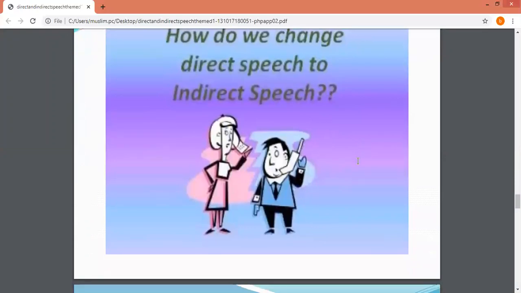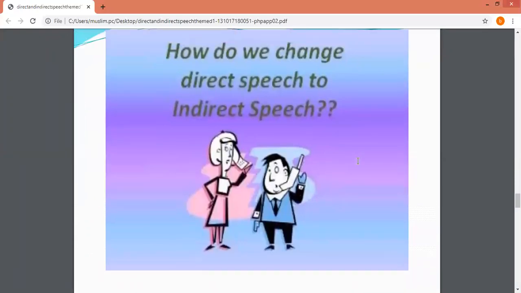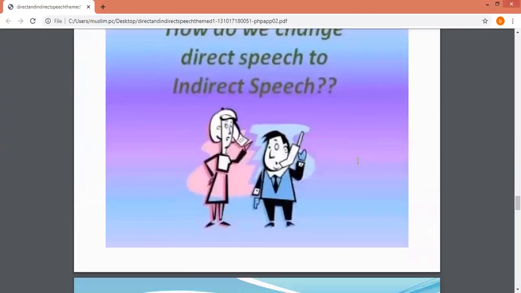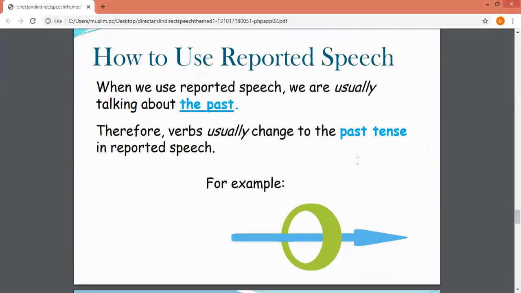Okay, how do we change direct speech to indirect speech? Now we are going to observe some rules and some examples. How to use reported speech. Reported speech is the indirect speech, as I told you earlier: direct and quoted speech, indirect and reported speech. Reported speech means that somebody is here to report, to tell.